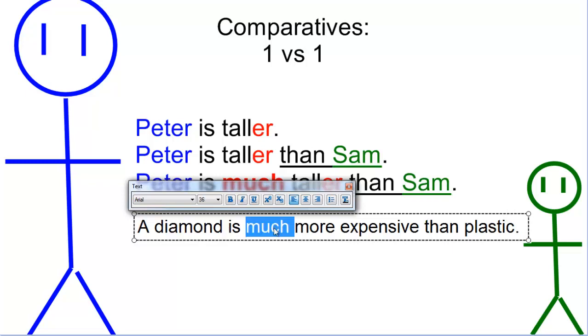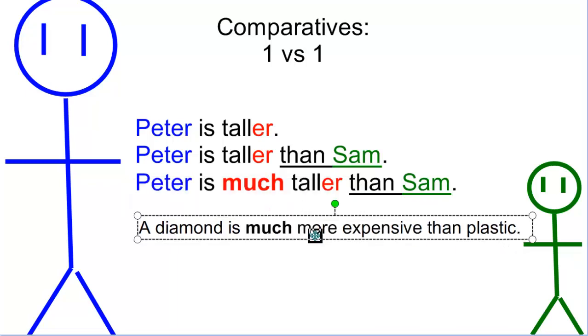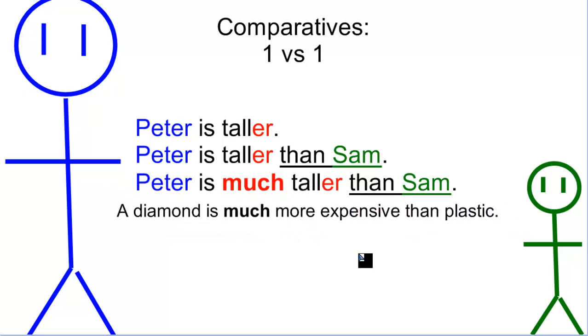Okay, so the much is an adverb that modifies the comparative. You can use it also in these situations. Okay, so don't forget, please, the comparative form with than, and if you want to exaggerate the difference much more, you can say much. Okay, that's it with comparatives.